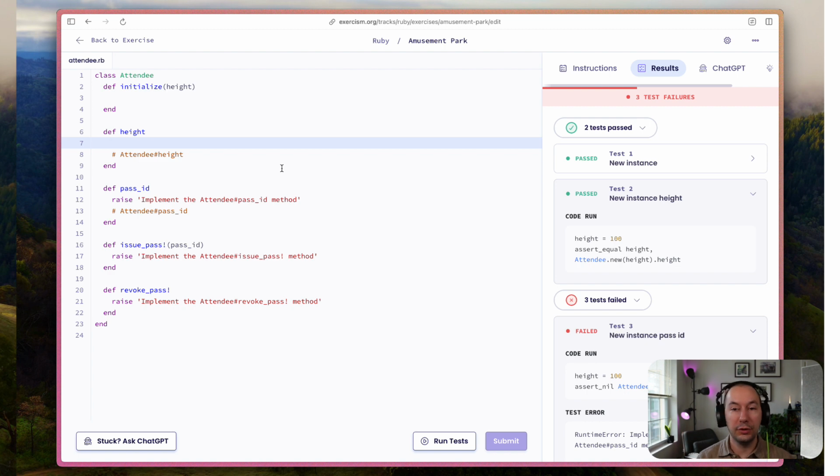So technically what we should be doing here is returning height, right? Now that's not going to work because what is height? Height in this case would be a local variable and we haven't declared it as anything. So you can sort of work backwards here. And since you read through the instructions and the introduction, you probably recognize that what we're actually going to be returning is an instance variable height.